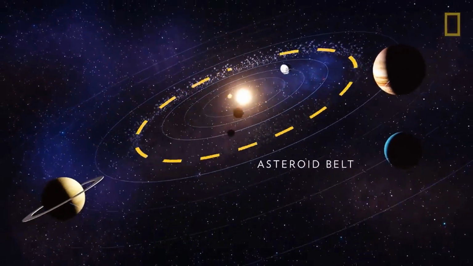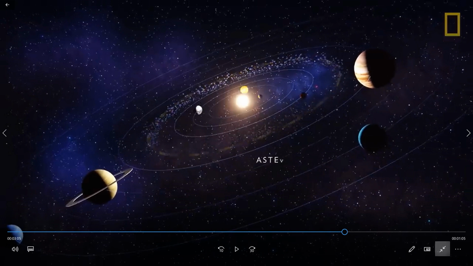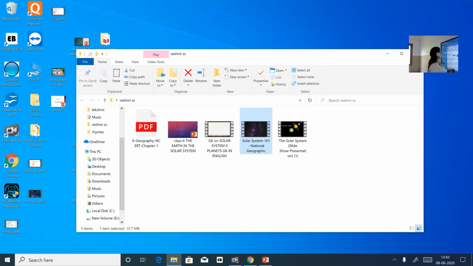This is the asteroid belt. We will discuss the asteroid belt and meteoroids and all in the next topic, that is in tomorrow's session. Okay.